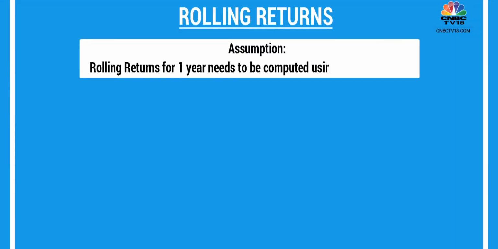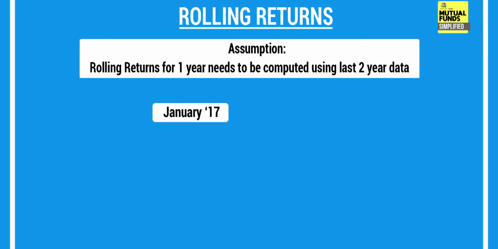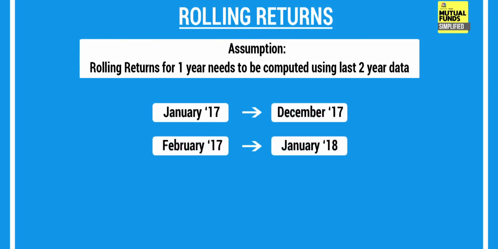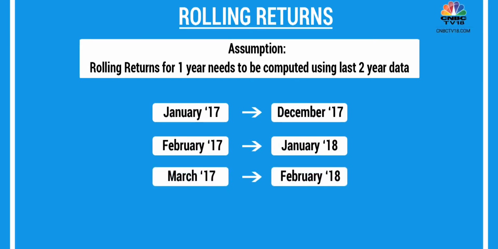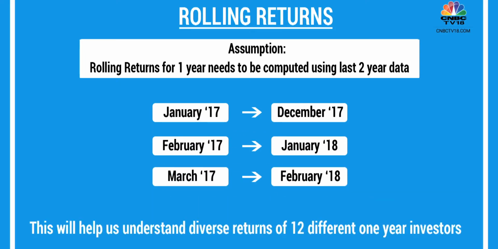Now let's assume that rolling returns for 1 year needs to be computed using last 2-year data. We would need to calculate January 2017 to December 2017's return, Feb 2017 to Jan 2018's return, March 2017 to February 2018's return, and so on. This will help us understand diverse returns of 12 different 1-year investors, so I can get a sense of my future potential return and its consistency.